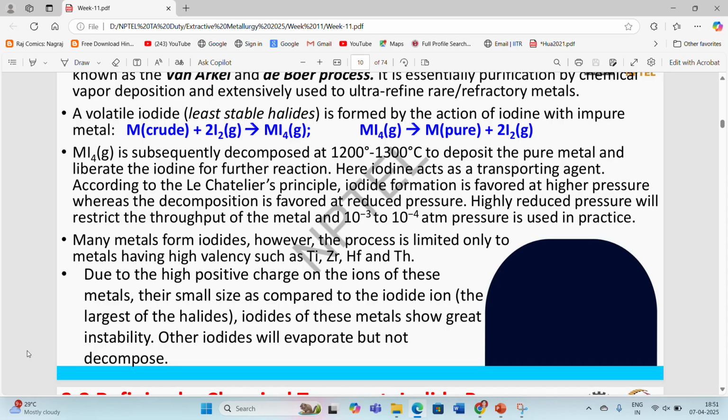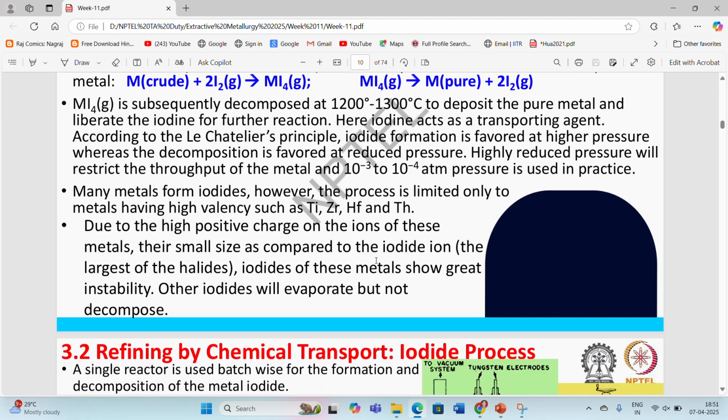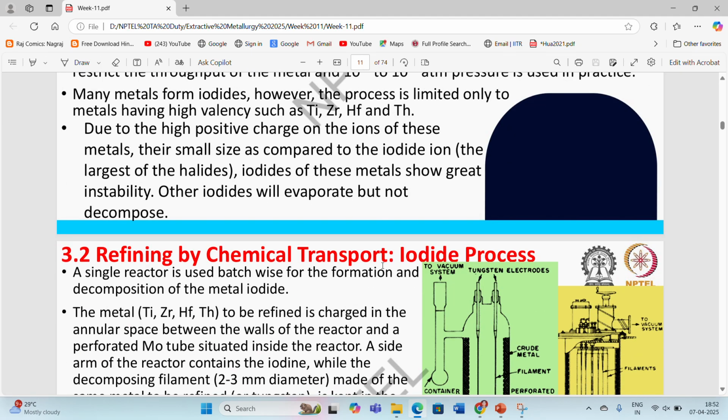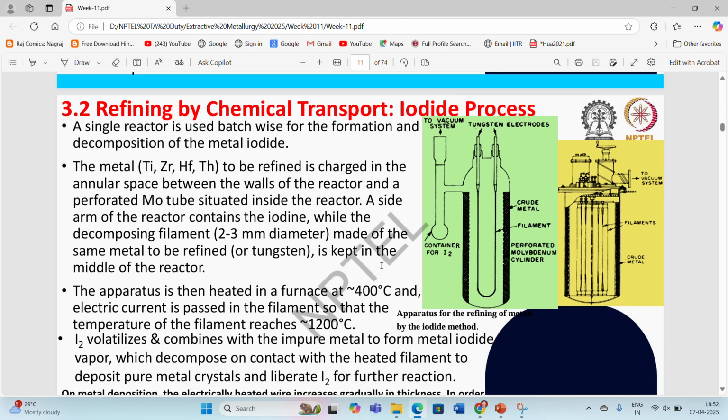Due to the high positive charge on the ions of these metals and their small size as compared to the iodide ion, iodides of these metals show great instability. Other iodides will evaporate but not decompose at these particular temperatures, so it will be difficult to extract the metals back from the metal iodide. So that's why we generally do not go for the metal iodide refining process for most of the metals.